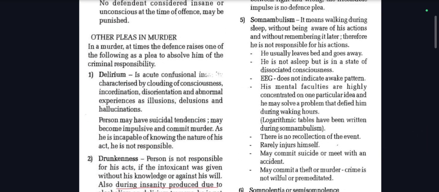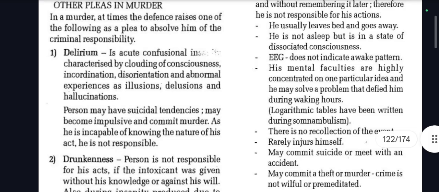Number one, delirium. It is an acute confusional state characterized by clouding of consciousness, incoordination, disorientation, and abnormal experiences such as illusions, delusions, and hallucinations. The person may have suicidal tendencies, may become impulsive, and commit murder.